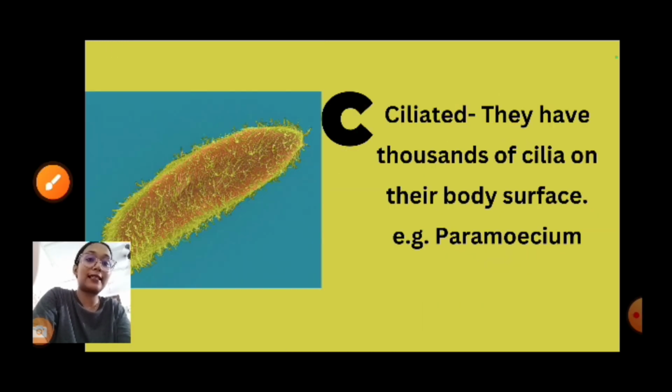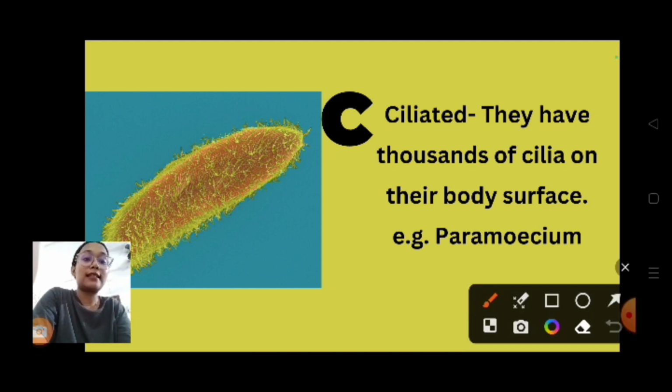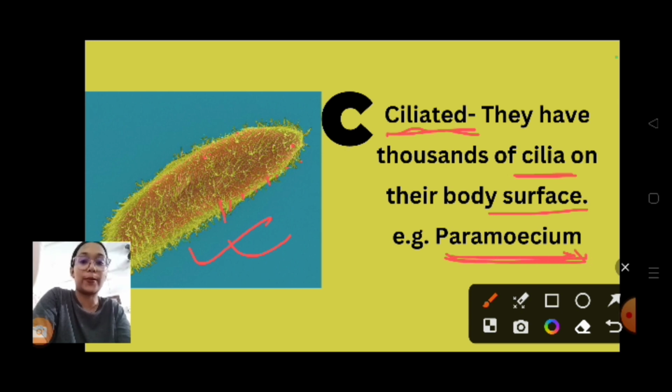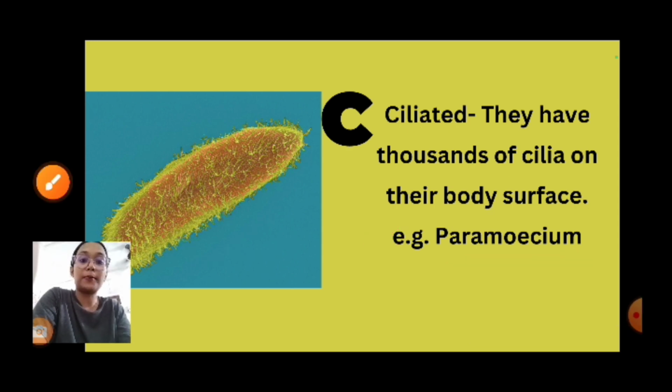So moving on to the next slide, the third one: ciliated protozoa, meaning they have small hair-like projections, cilia. They have thousands of cilia on their body surfaces. In this picture you can see the yellow color cilia, small hair-like projections. An example of ciliated protozoa is Paramecium. You have to know the example. Clear?